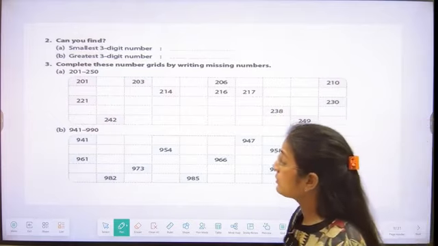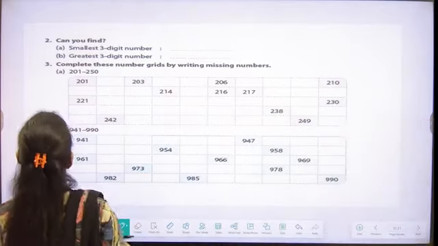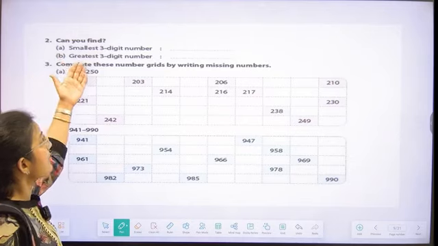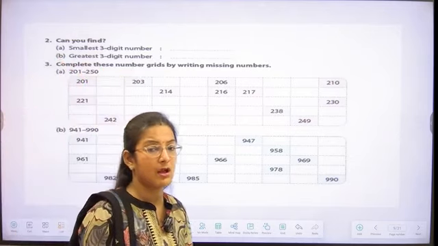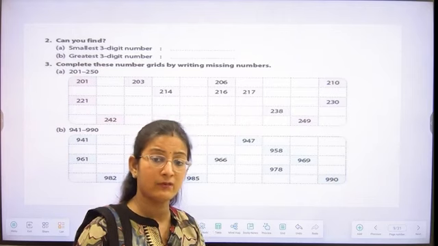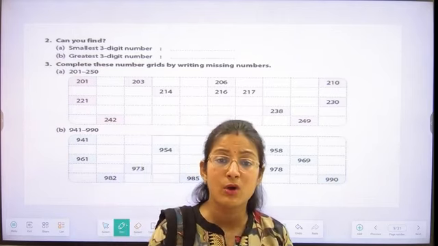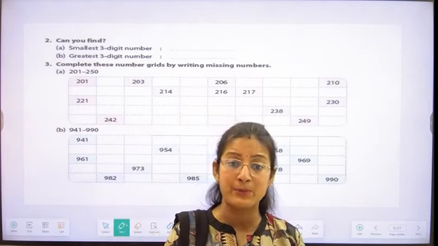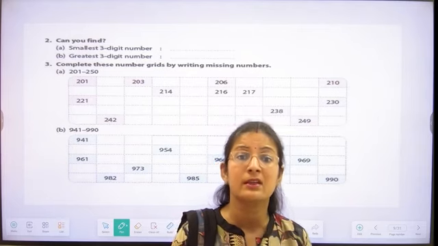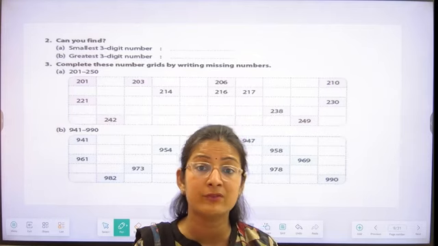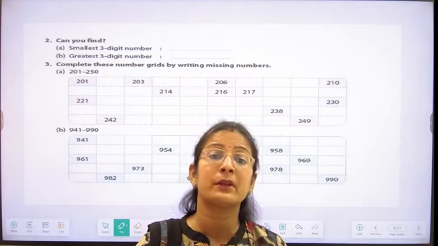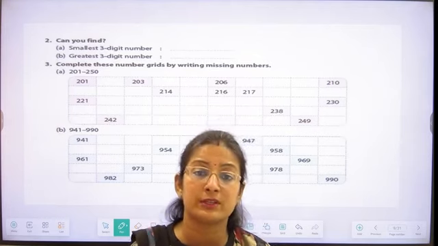Now what are we going to do? We are going to find the smallest 3-digit number. So if we start the counting, what we have observed is that the smallest 3-digit number is the number which comes after the greatest 2-digit number, student.